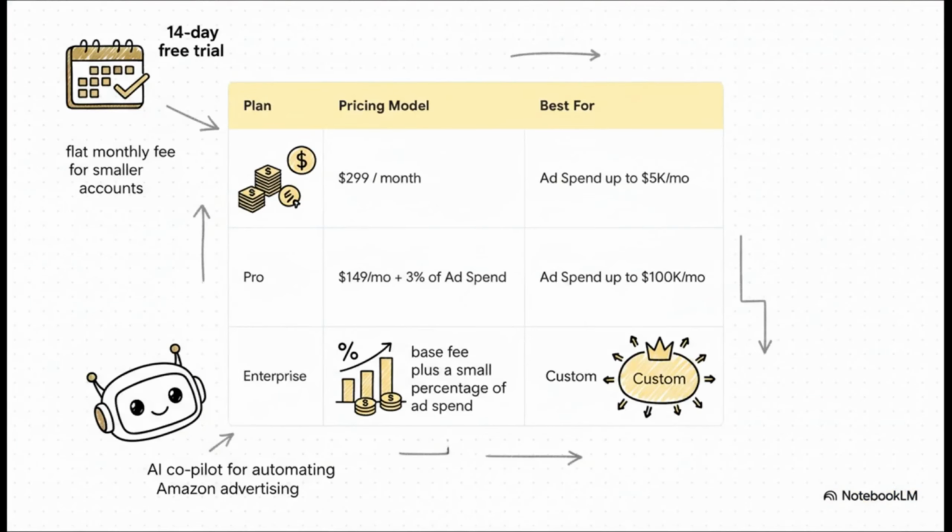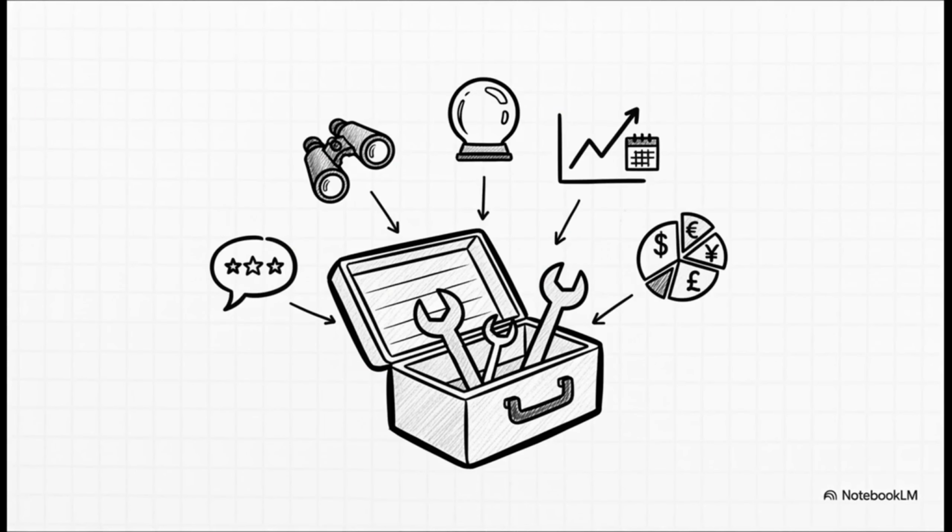Okay, so the pricing is a tiered system, and it kicks off with a 14-day free trial. The starter plan is a flat monthly fee, which is great for smaller accounts. Then for larger sellers, the Pro and Enterprise plans use a model with a base fee plus a small percentage of ad spend. What's really interesting, though, is that this is positioned as way more than just an ads tool. Every single plan includes all these extras at no additional cost, things like product review automation, supply forecasting, and competitor insights. This really frames it as a complete optimization suite for your entire Amazon business.